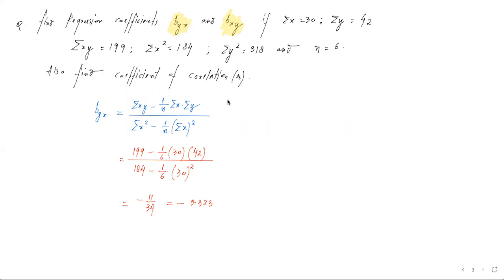In the same way, we can now proceed with the bxy value just by writing the formula first. So we have bxy now, that is summation xy minus 1 by n summation x summation y whole divided by summation y square minus 1 by n summation y का whole square.